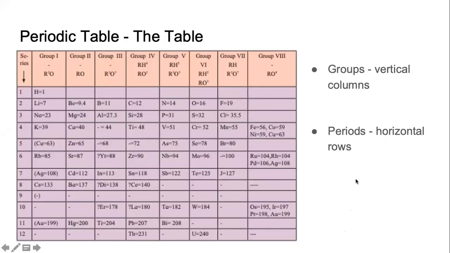And that table he called the periodic table. The reason it was called a periodic table is just like what Newlands observed, Mendeleev also observed that the properties of elements repeat at a regular interval. He did observe.